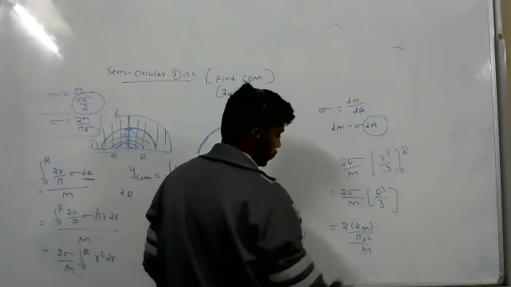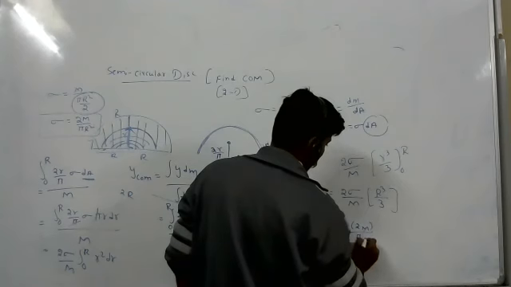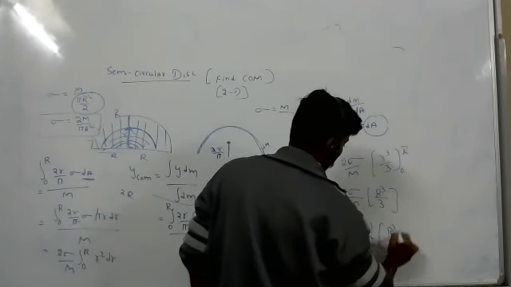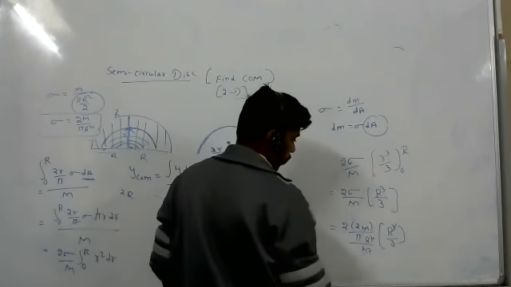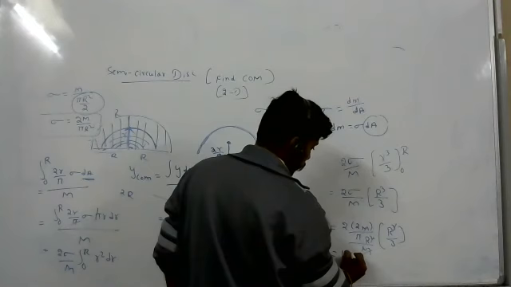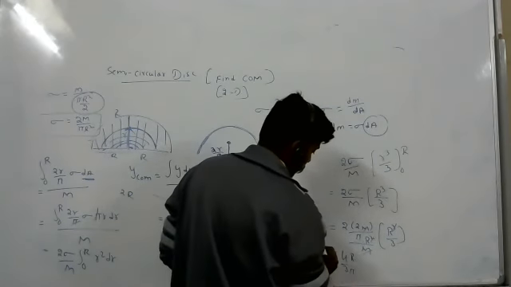Pi cancels. This r square is capital R square, that is R cube by 3. You will get 4R by 3 pi. It is the y center of mass.